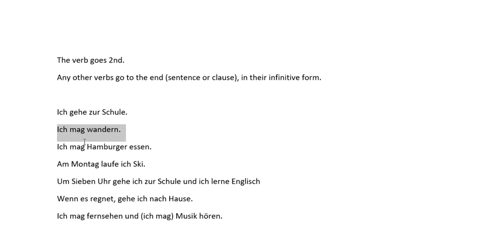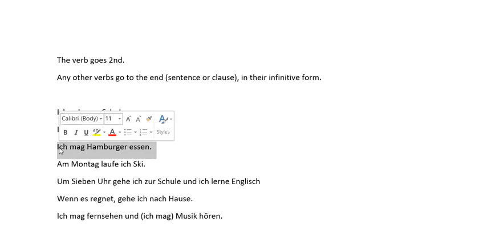Because in English, it can be hard to break the habit. We'd put all our verbs together. So this is very different than the way we'd phrase it in English. Here, we have ich mag Hamburger essen. Notice first thing, second thing is our verb, mag, like, and then at the end we have another verb, essen, eat. In English we just put all our verbs together. I like to eat hamburgers.